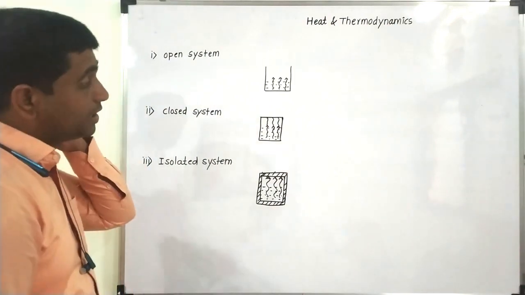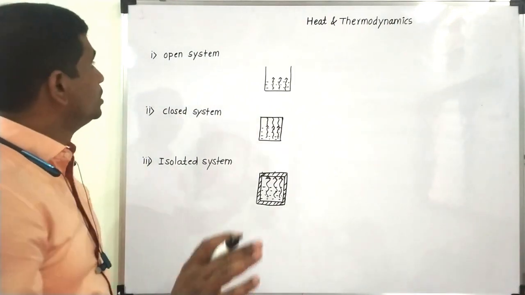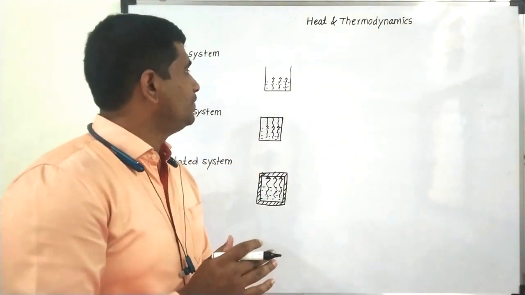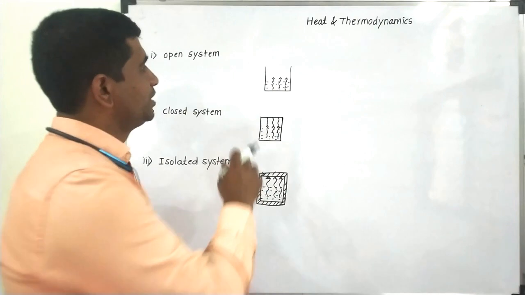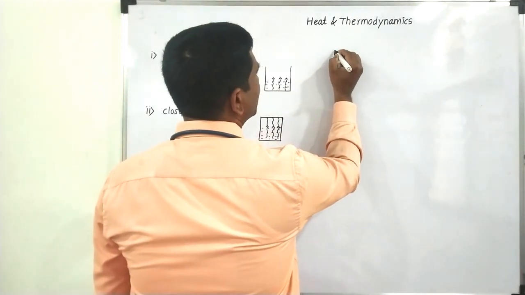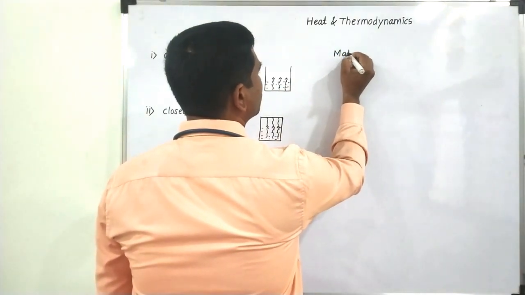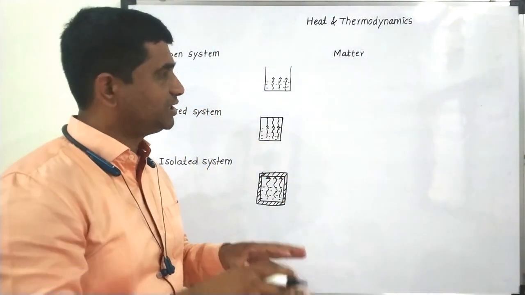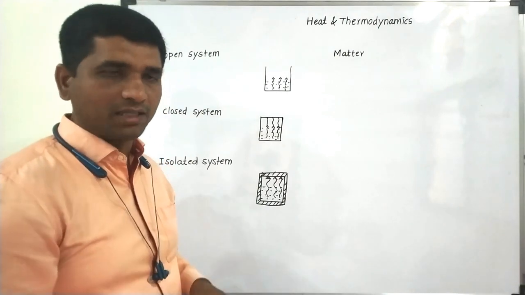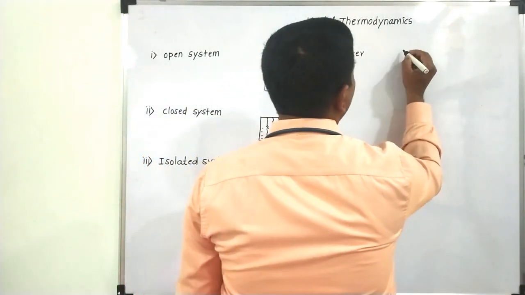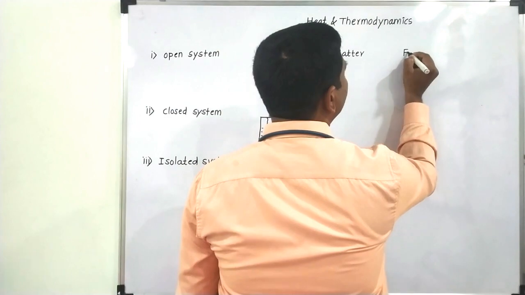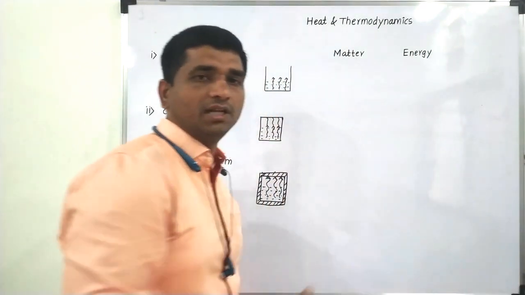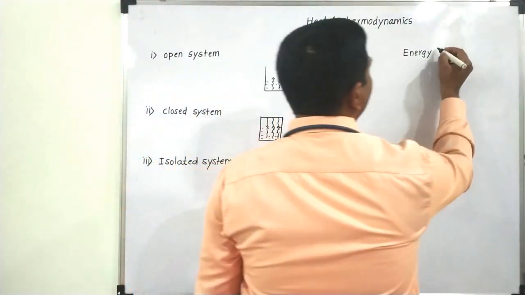Okay, so now these three different examples are there. Now if I consider that any kind of liquid is there, it is having a certain amount of mass. So it is having matter. It possesses some amount of volume, so it is having a certain amount of matter or mass in it. And also it is having some amount of heat content in it, or let us say energy.